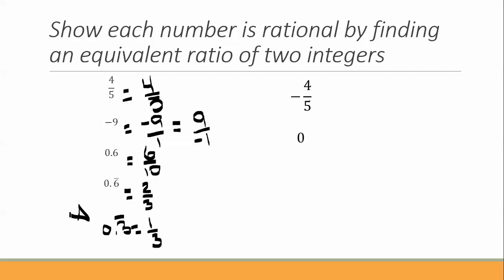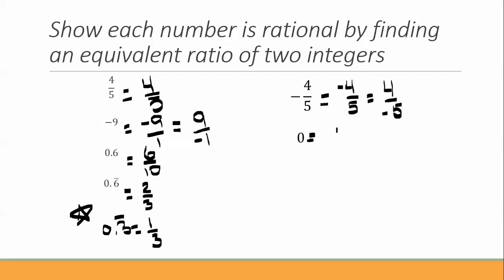These are two that you will have to know throughout the semester. -4/5 we can write as -4 over 5, or we can write it as 4 over -5. Those are both integers. -4 and 5 are integers. 4 and -5 are integers. Notice, for -4/5 and -9, we only wrote the negative once because there's only one negative.